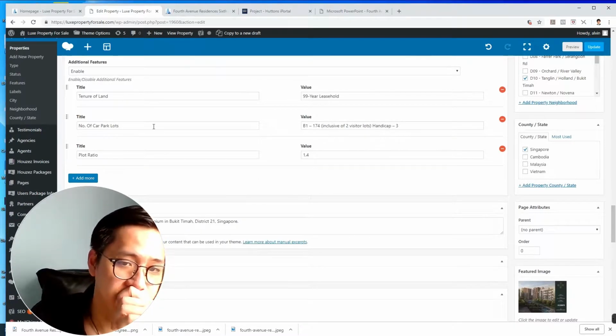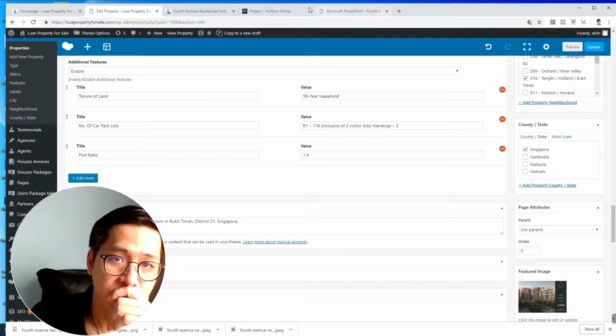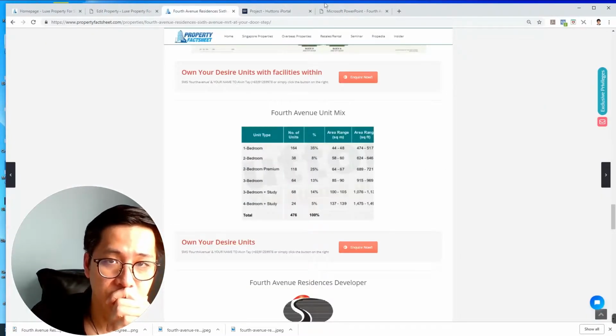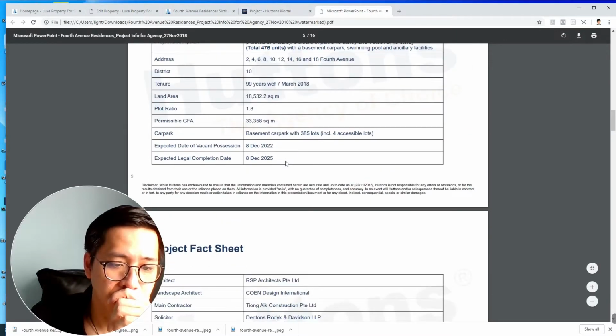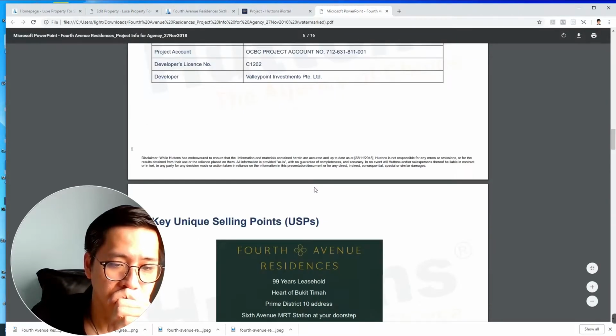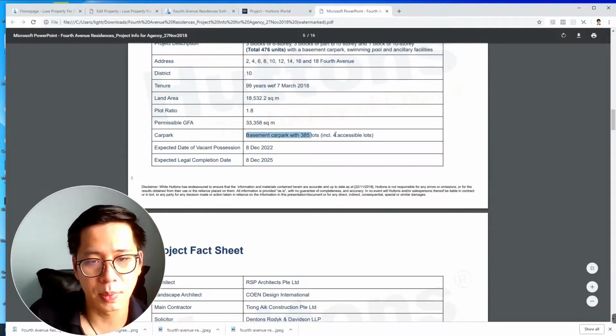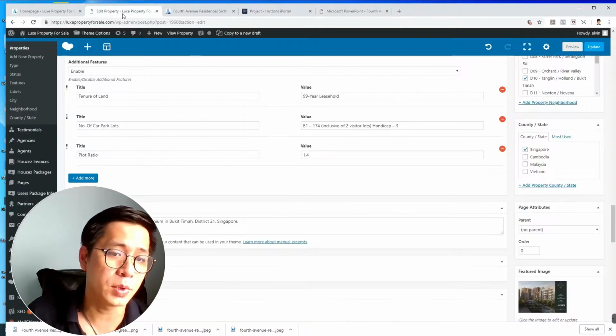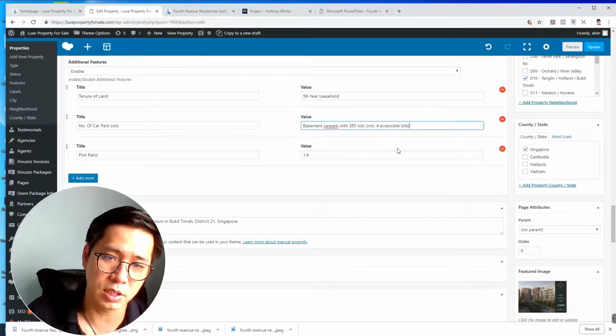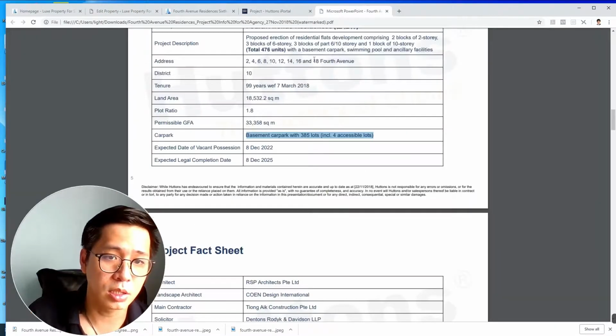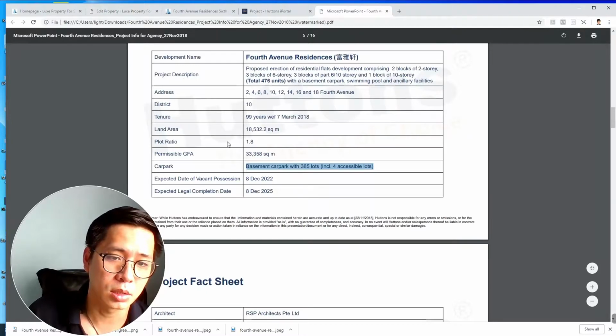Tenure of land 99 years legal, number of car park. Any information about number of car park? Basement car park. Okay. If you don't know the information, you can just put to be confirmed, if let's say it's not known yet. Plot ratio, any information of plot ratio? 1.8.